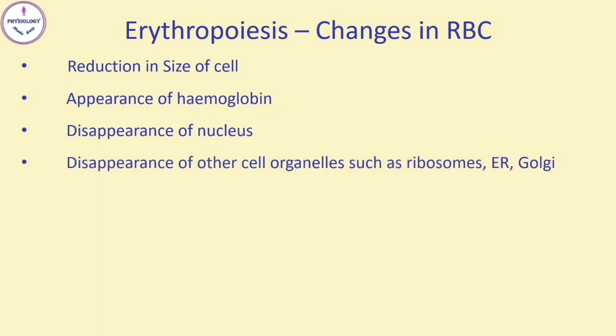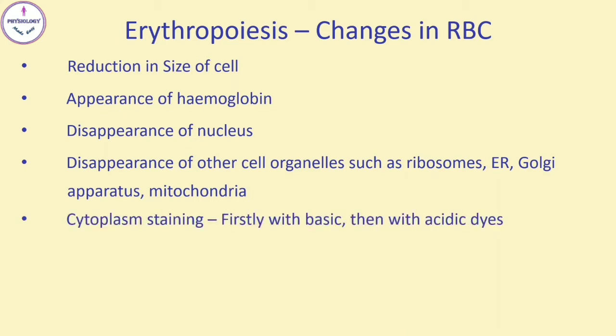During maturation of RBCs, other cell organelles such as ribosomes, endoplasmic reticulum, Golgi apparatus, mitochondria, they also disappear. And lastly, change in cytoplasmic staining. Before the appearance of hemoglobin, cytoplasm is basophilic. When hemoglobin synthesis is almost completed, cytoplasm is stained by acidic dyes.